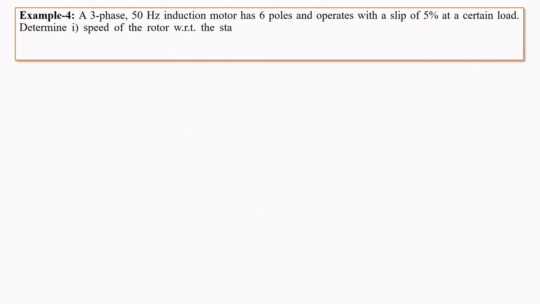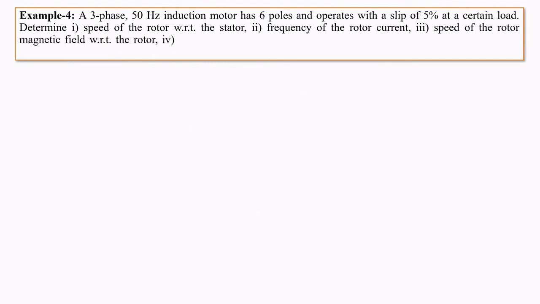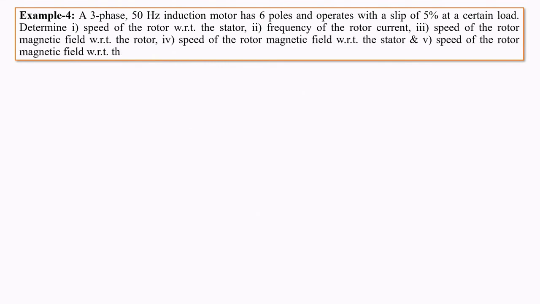A three-phase 50 Hz induction motor has 6 poles and operates with a slip of 5% at a certain load. Determine the speed of the rotor with respect to the stator, the frequency of the rotor current, the speed of the rotor magnetic field with respect to the rotor, the speed of the rotor magnetic field with respect to the stator, and the speed of the rotor magnetic field with respect to the stator magnetic field. So let's see the solution.